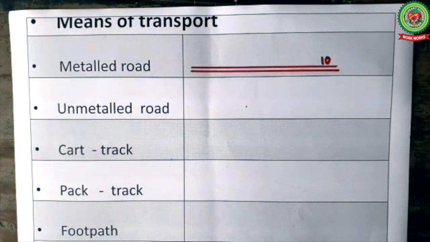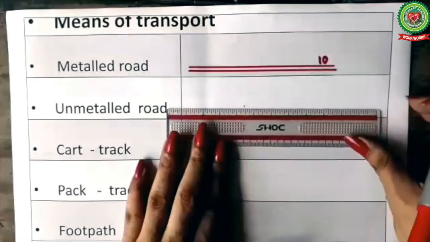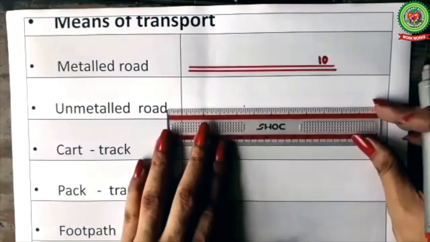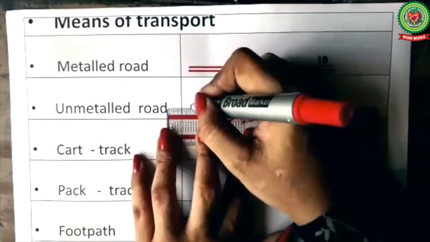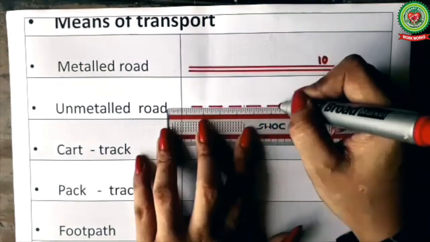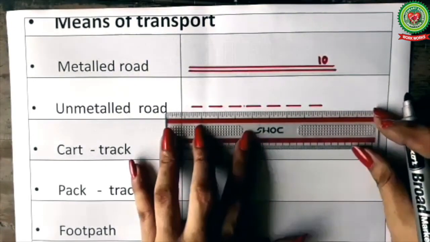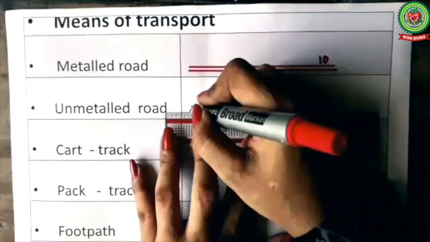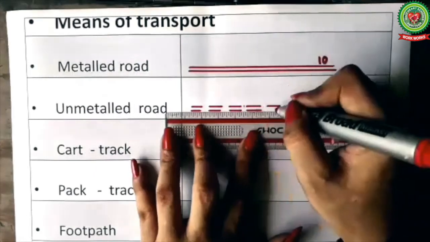Now next we have unmetal road. For unmetal road we draw parallel lines, but the lines are broken parallel lines. So you will draw broken lines like this, or you can say they are dashes in red color, and parallel to it we'll take the second line like this.